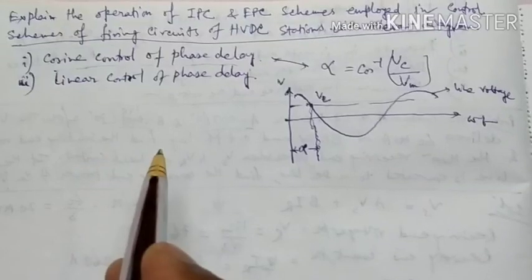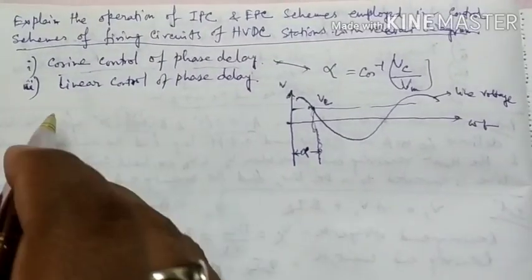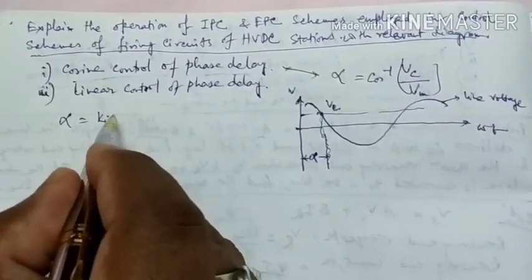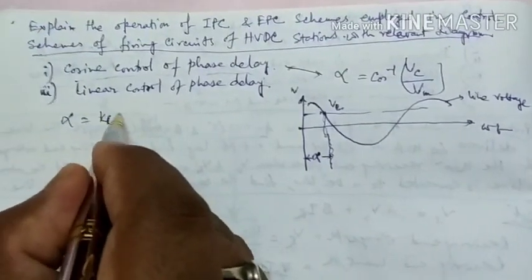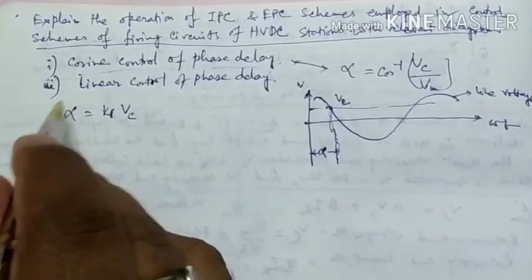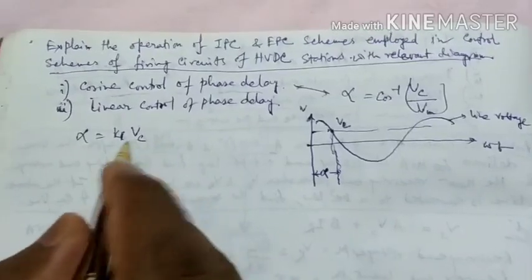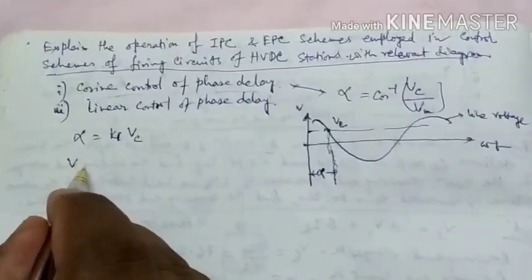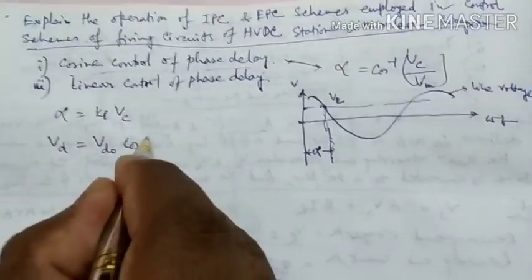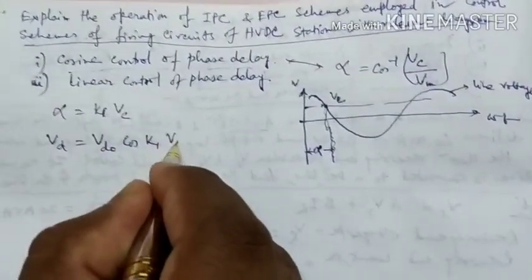So the firing angle is proportional to the control voltage, with alpha equal to K1 Vc, and Vd will be Vd0 cos K1 Vc.